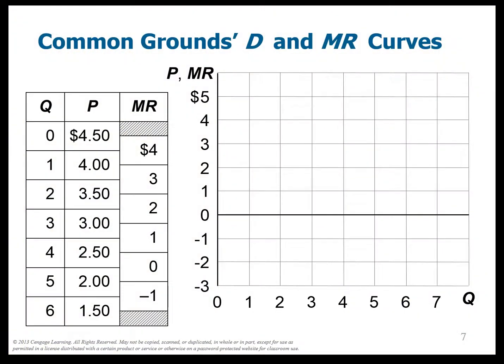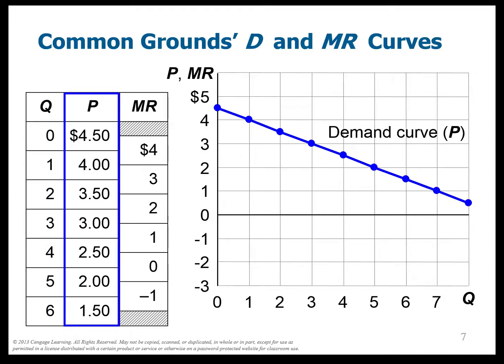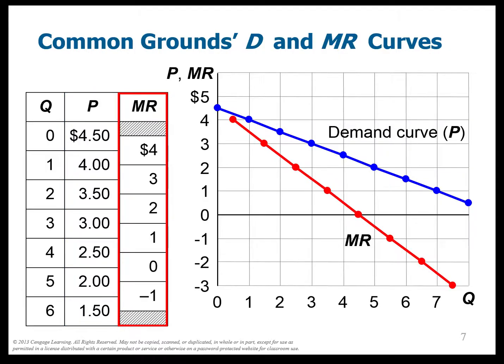Let's go ahead and grab these. This is from the previous slide, and let's graph that. So the demand curve, I just graph it as Q equals 0, then I graph at 450. As Q equals 1, then I graph at $4, etc. And now let's graph the marginal revenue curve. Look at this. It's actually hanging down under the demand curve. So this is interesting. The marginal revenue curve is always under the demand curve, no matter what kind of market conditions you have. The marginal revenue curve is always under the demand curve.